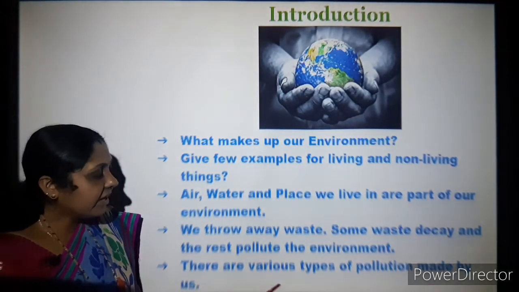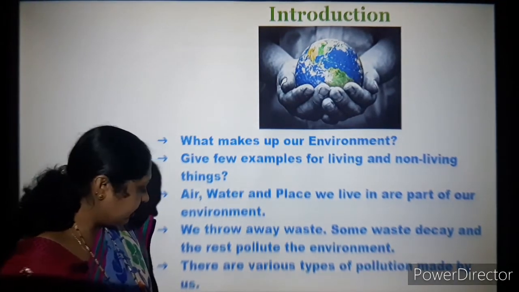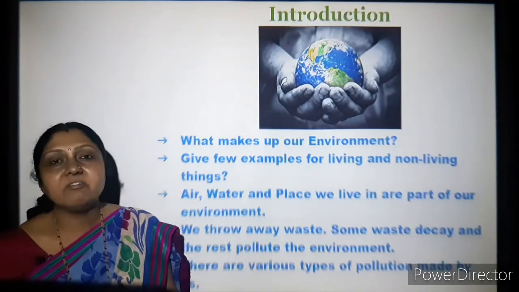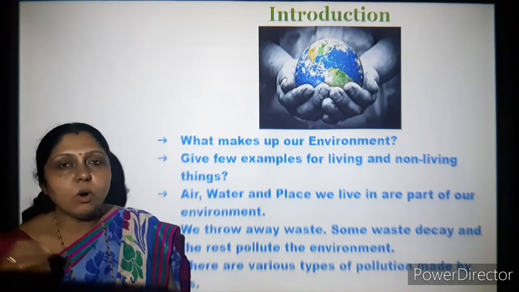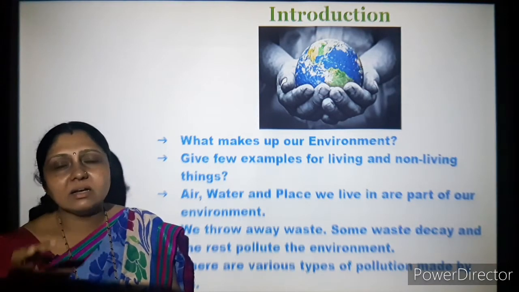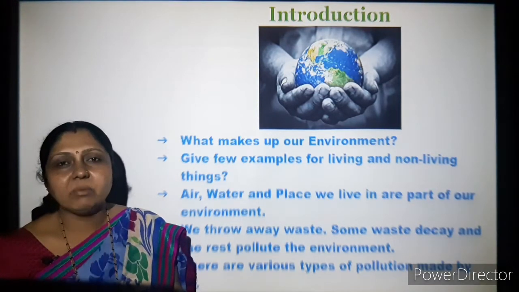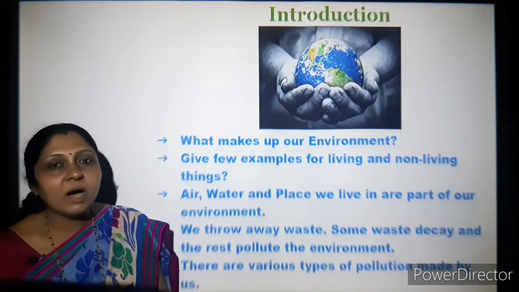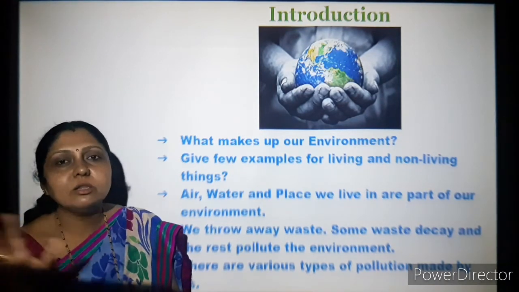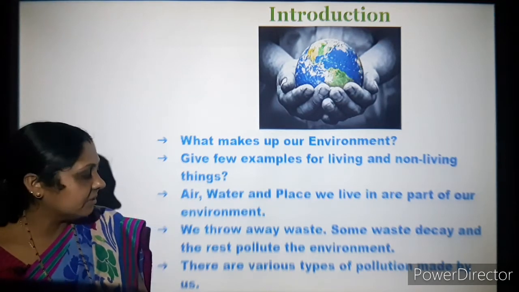There are various types of pollution made by us. We go on polluting all the components in the environment, thus there are many types of pollution. So now we'll concentrate on all those types of pollution.